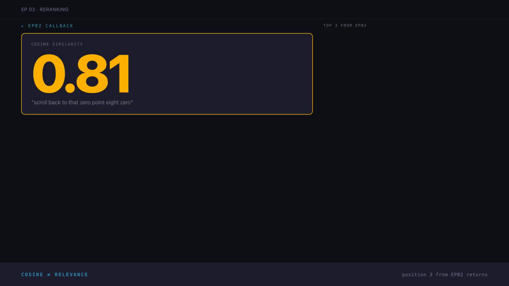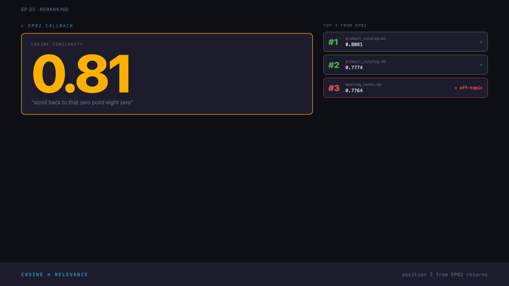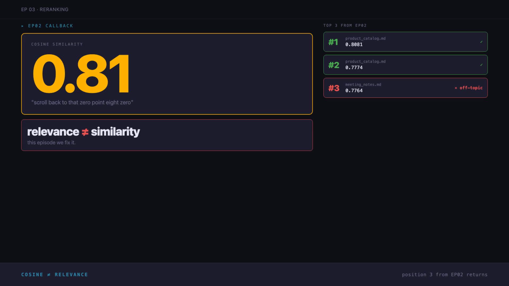Last episode the pipeline worked. About 60 lines, 3 functions, the right answer with a citation. Then we slowed down on the top 3 retrieved chunks and noticed something off. Position 3 was a meeting note that just happened to mention the word cancellation. Cosine similarity ranked it at 0.80. That's the same score range as the actual catalog page.